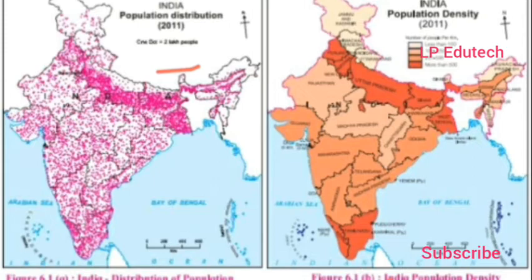With the help of dots and their increasing number, we can easily reach the conclusion which area of India is highly populated. Population distribution, how it is spread all over India with the help of these dots. The heavier dots are in North India, covering most states like Punjab, Uttar Pradesh, Bihar, and even Tamil Nadu, down south.